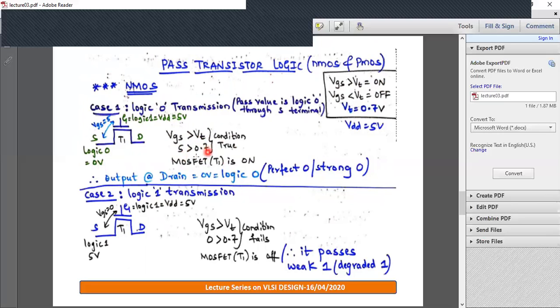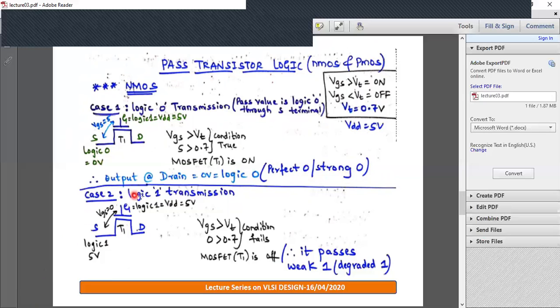On means a closed switch between source and drain. Source is at 0 volt, hence drain will be at 0 volt. So we say NMOS passes a strong 0 or a perfect 0. You are sending logic 0 through source and getting logic 0 through drain, that is a complete 0 volt. So NMOS is good at transferring logic 0.